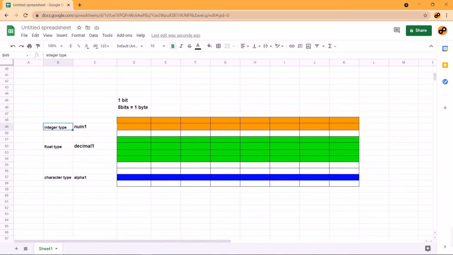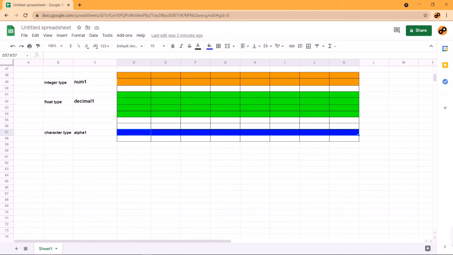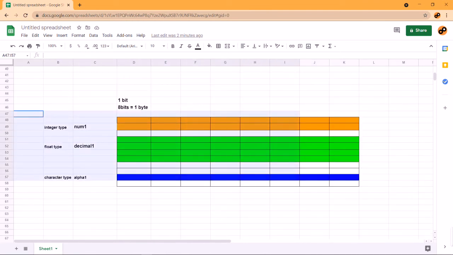So the integer type: when you declare an integer type variable, the compiler allocates 16 bits or 2 bytes of storage in the memory. And when you go with the float type, you get 32 bits of data, that is 4 bytes. And when you go with character, you get 1 byte of data, that is 8 bits. These are some basic data types.